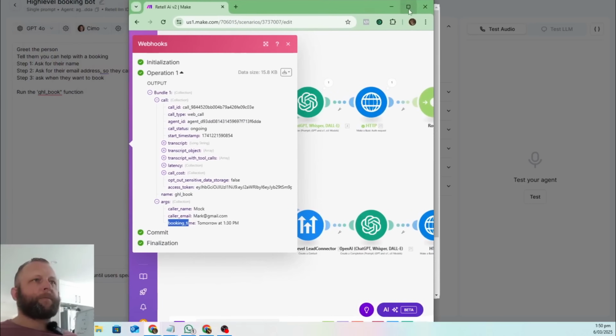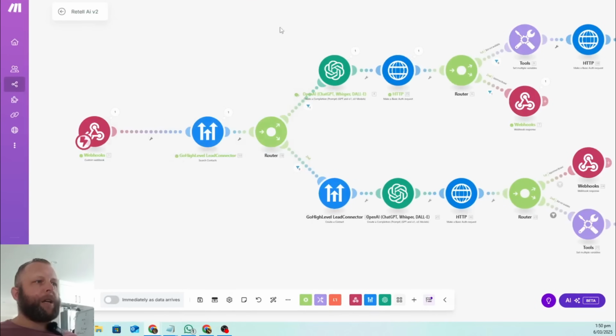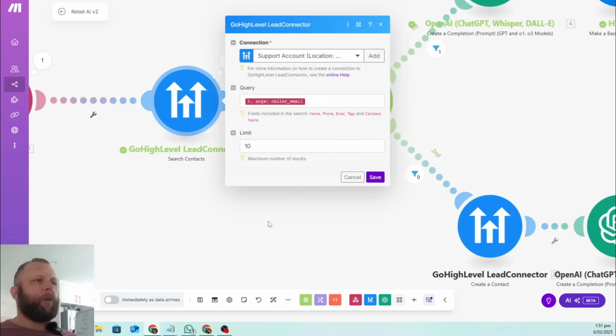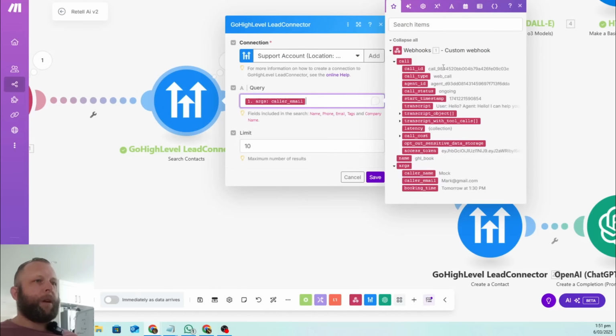All right, so let me quickly go through the automation, and it's just going to be a bit of a summary so you can understand. So remember how I said we first need to check and see if the actual person is in Highlevel or not. If they're not a contact in Highlevel, we need to create them. So the first tool in here is just a Highlevel contact search. So it's just called contact search, and you can see when we come in here, all it's going to do is take our email address that we find from the webhook. So you come in here, is the email address that we have from before from here. That's why I say if you're going to download this, this needs to be the same, else you need to drag and drop it and remap it.